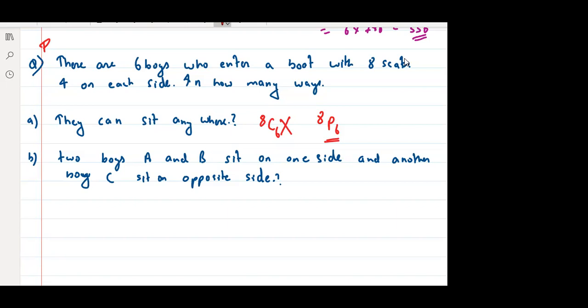If you talk about sitting arrangement, the word arrangement is there. So if the arrangement word is there, then it is permutation.